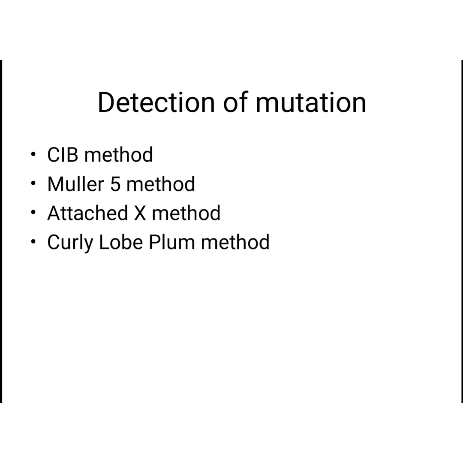Next, attached X method. This method is used to detect sex-linked visible mutations in Drosophila, okay. Actually these methods are mainly discovered for Drosophila only, keep in mind. Coming to the last, Curly Lobe Plum method. This is used for the detection of mutation in autosomes, okay. Mainly for detection of mutation in autosomes, very important point.